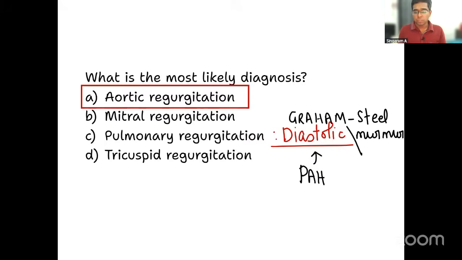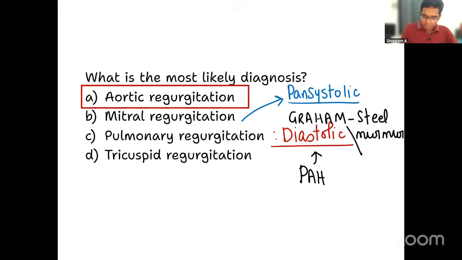That is something which you need to know about. So that way we can rule it out in this particular question. Can you tell me for mitral regurgitation, what is a characteristic murmur? Mitral regurgitation, very good. It is a pansystolic murmur in case of mitral regurgitation. That should be kept in mind.